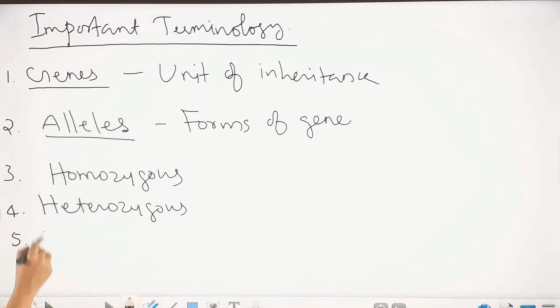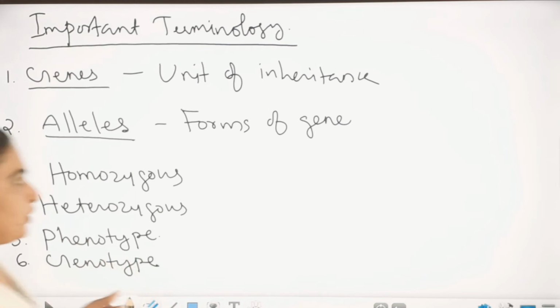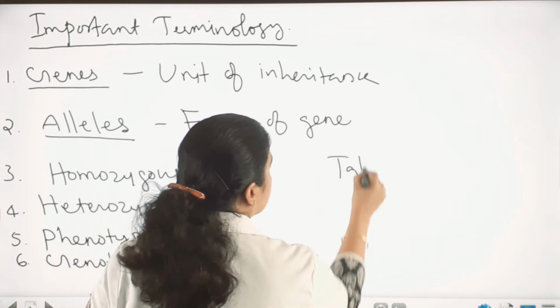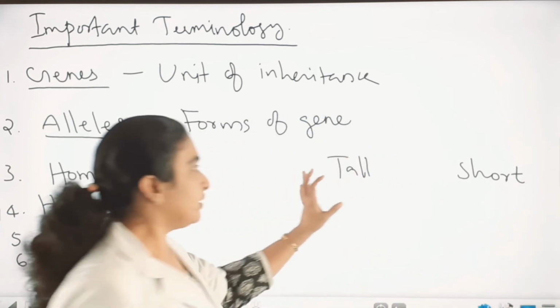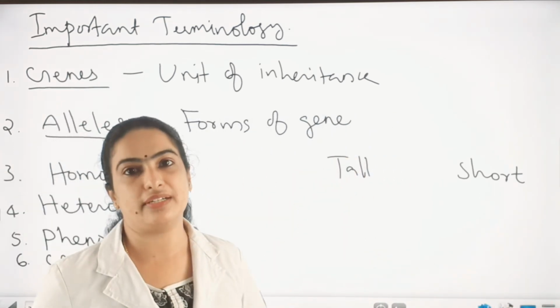Fifth one, phenotype. Phenotype and genotype together we can see. We can take the same example. Tall, short. So, the tall plant or tallness is the physical appearance.